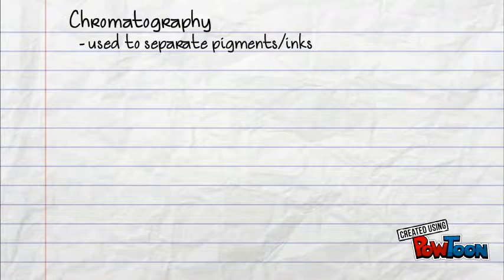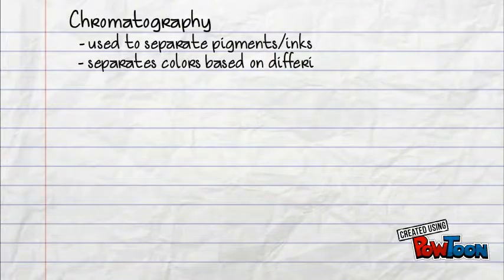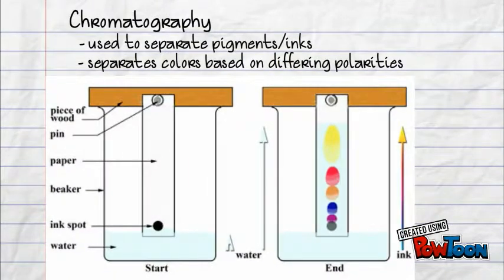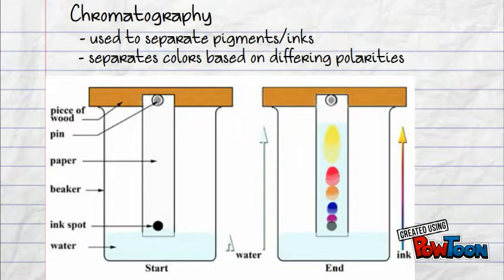Chromatography is used to separate pigments and inks, and it separates colors based on different polarities. So here you have on the left the beginning where you have an ink spot on the bottom, and then you have your water, which is the mobile phase, and at the end there you can see on the right that it's separated into its different colors. So each color has a different polarity, so it's going to separate and rise to a different level on the paper.